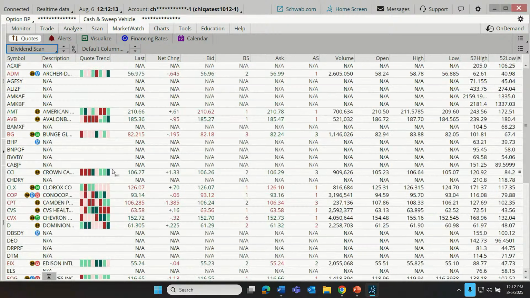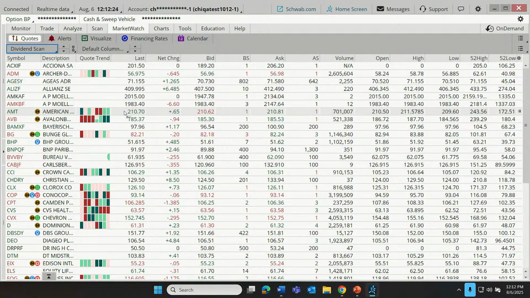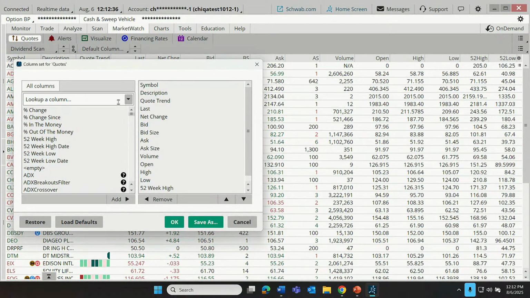Let's see which stocks are currently meeting the criteria for that scan. And if we load that up, we'll notice, hey, I'm scanning for dividends, and yet dividends are not one of the default columns. It sure would be nice to see that dividend yield as one of our columns. These are actually customizable. So if we come over here to the far right, we can click on the little gear icon, select Customize, and then we can start to rearrange the columns